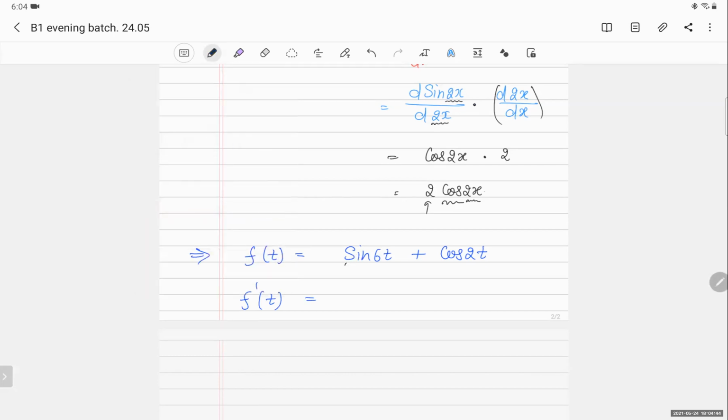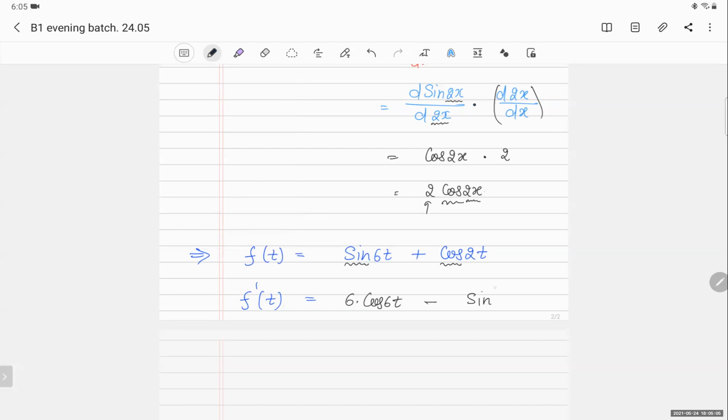Yeah. See, now I will come. I will say sine 6t. What is the derivative of sine? Cos. So cos 6t as it is. Now I will see what is the coefficient of t. This is 6. So I will multiply 6. Now I will come to cos 2t again. What is the derivative of cos? Minus sine.